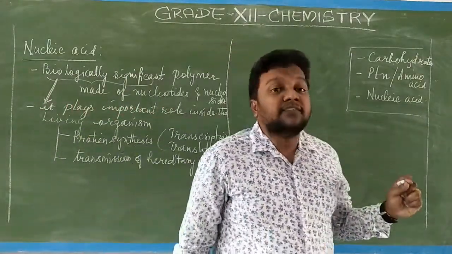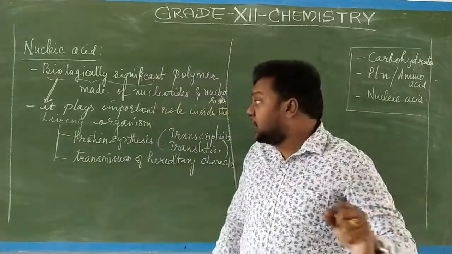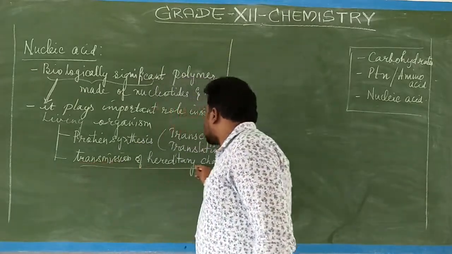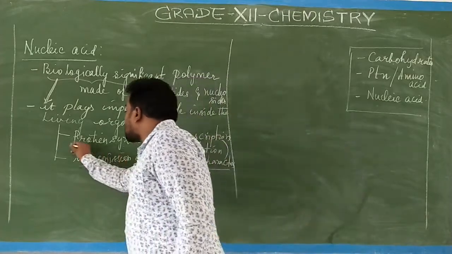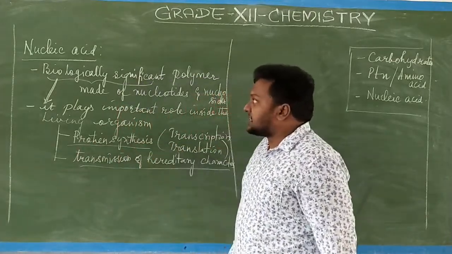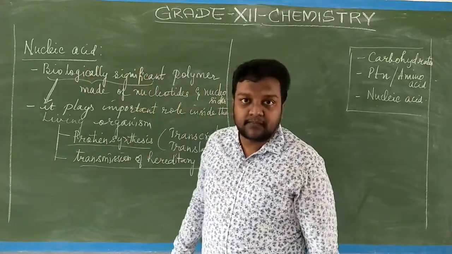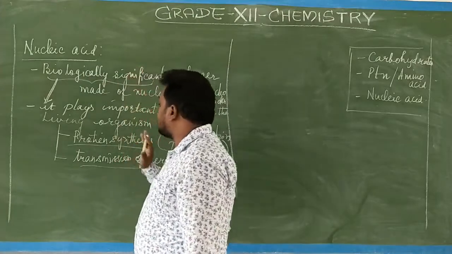So transmission of genetic characters occurs from the parents to the offspring, and it is also involved in the protein synthesis. So that is why we are calling it biologically significant. Can you understand why we are calling it biologically significant?